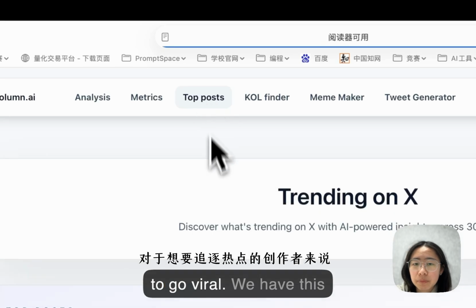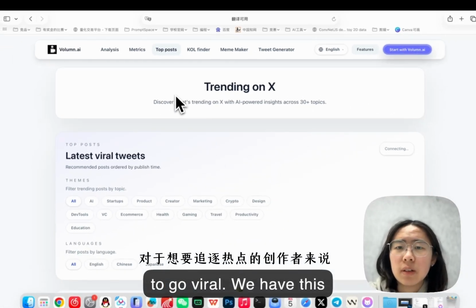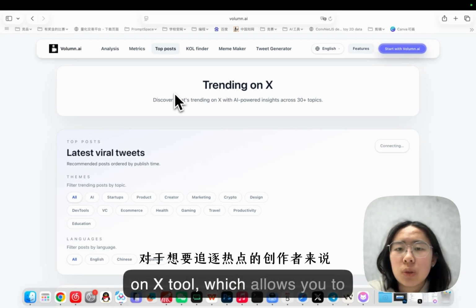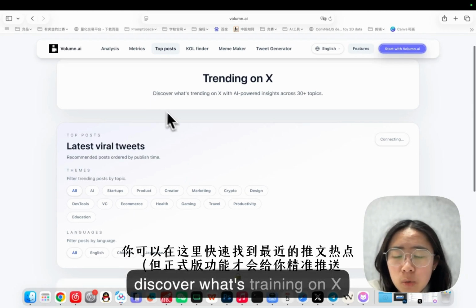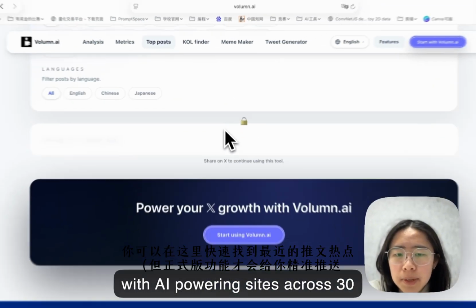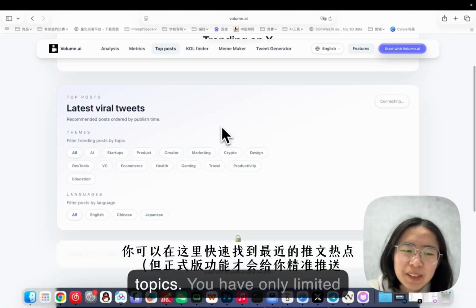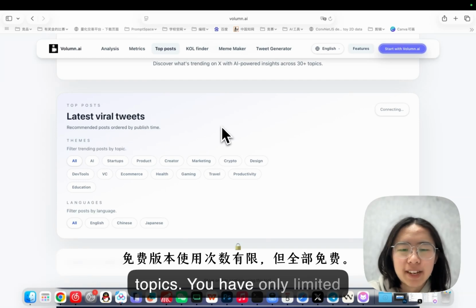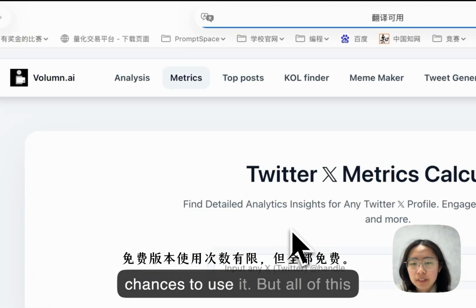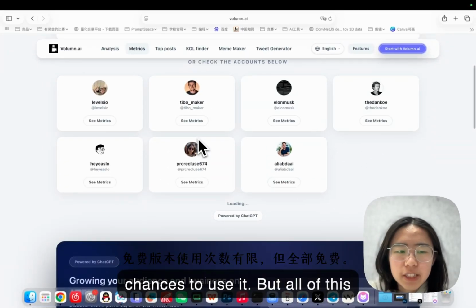And we have this training on X tool, which allows you to discover what's training on X with AI powered insights across 30 topics. So okay, you have only limited chances to use, but all of this is free.